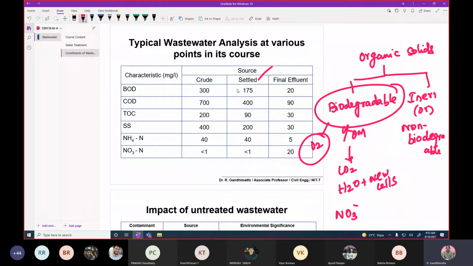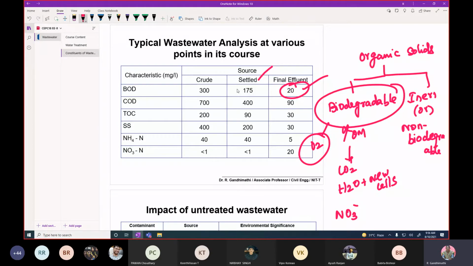And then this one is the final effluent, after biological treatment. We are using microorganisms, not pathogenic ones; some microorganisms are helpful in wastewater treatment. We use that bacteria for the conversion of the soluble organic matter into carbon dioxide, nitrate and sulfate. Therefore, the final effluent, the supernatant, contains only 20 milligram per liter of BOD.